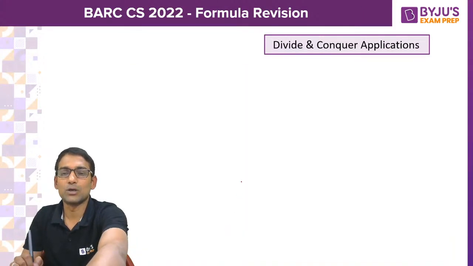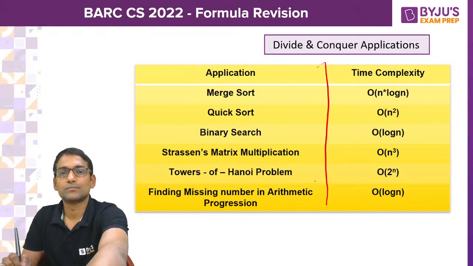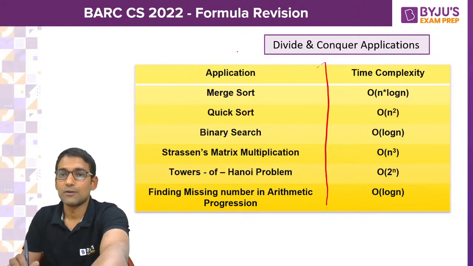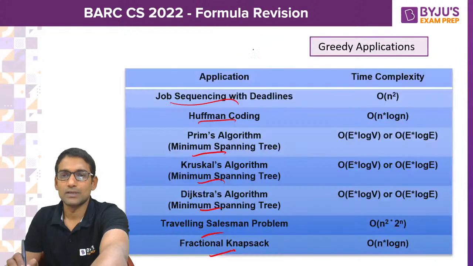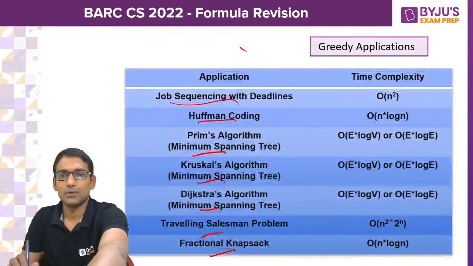Similarly, divide and conquer applications also. Guys, these are very important: these algorithm applications and time complexities.